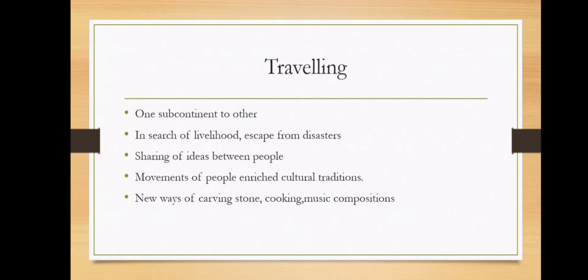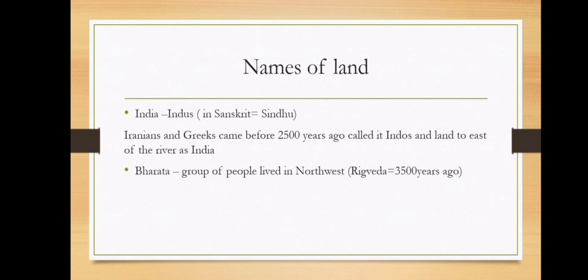And when we come to the names of the land, for India or for this country, we are using the words India and Bharat. How did they develop? Actually, India emerged from the word Indus. Indus in Sanskrit is Sindhu, the Sindhu river. India is derived from the name of the Indus river. Iranians and Greeks who came to India more than 2500 years ago knew about this Indus river, and they called it Indus, and the land to the east of the river India.